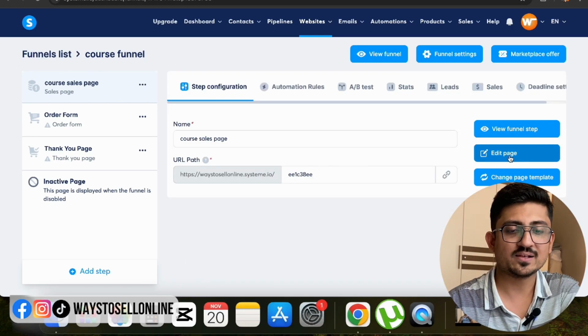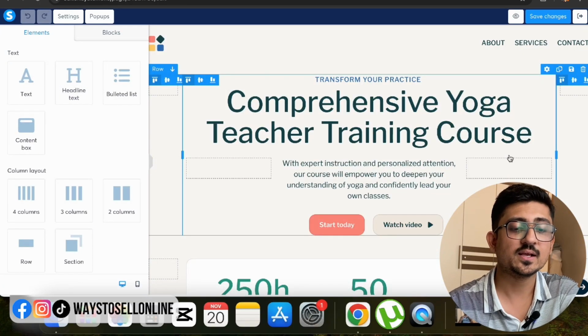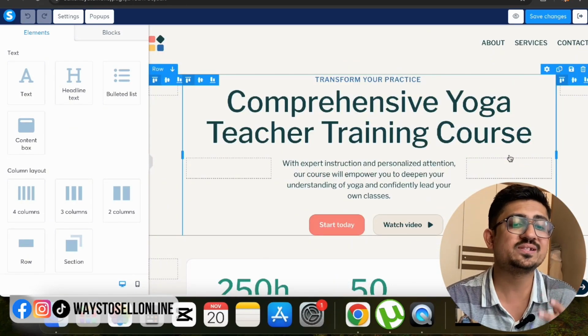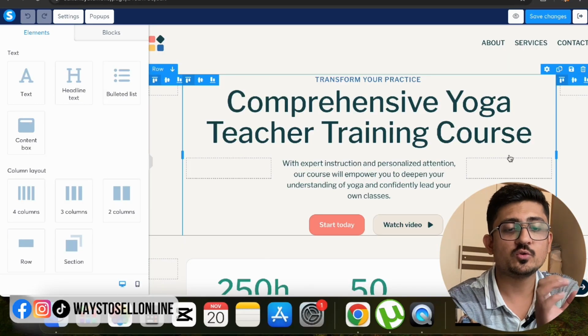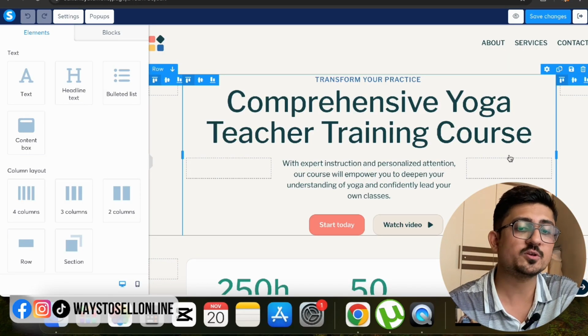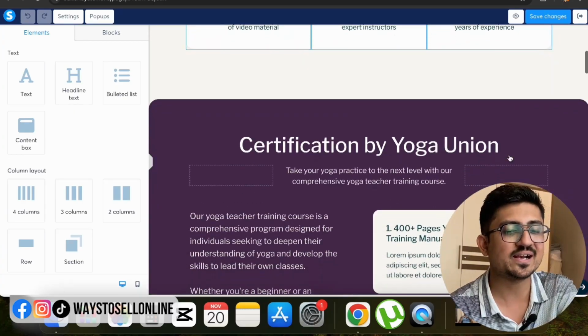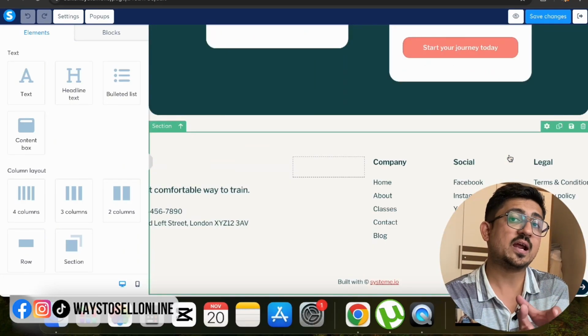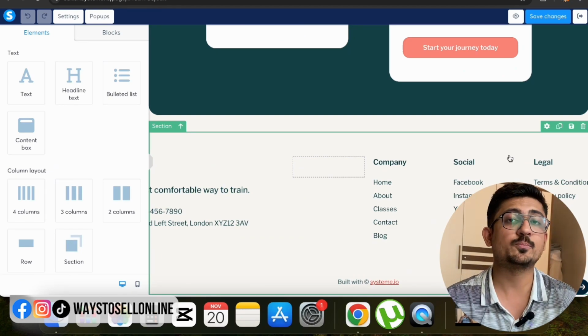From here I can just edit this page, and you can see that this page is completely customizable. This seems to be a super attractive and proven sales funnel. So all you have to do is change the content of this funnel as per your content. You can change the text, add some images, and change the content from this to your course content, because the design of that funnel already looks very good, since it's a proven sales funnel.